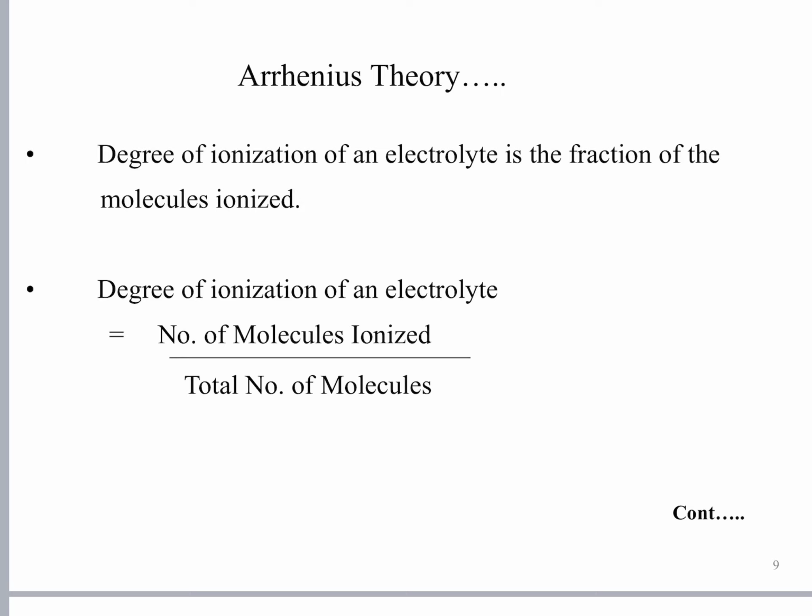fraction of the molecules ionized or the fraction of the molecules dissociated. Degree of ionization of an electrolyte is given by the number of molecules ionized divided by the total number of molecules. Degree of dissociation and degree of ionization are the same. It is usually denoted by alpha.